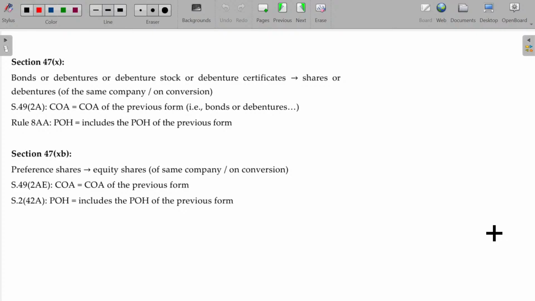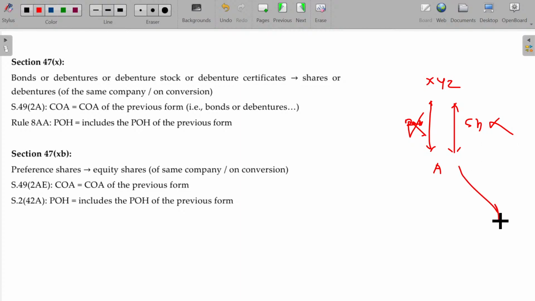Now, XYZ company: Mr. A has purchased the debentures. Sometime later, A gets a share instead of the debenture. So getting a share instead of a debenture will not be considered as transfer. Later on, A transfers the shares to some third party, and then it is considered as transfer. Now, what is the cost of acquisition for the share? The cost of acquisition of the previous form, the debentures, will be considered here.